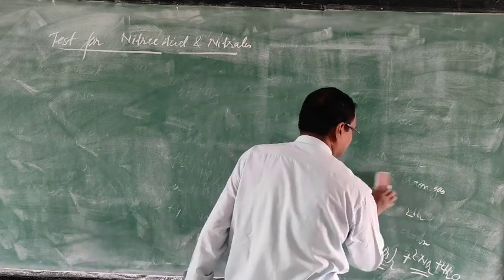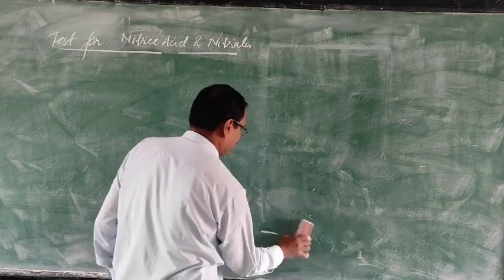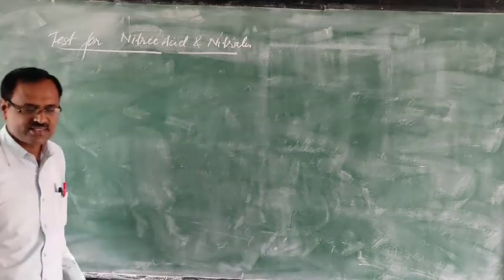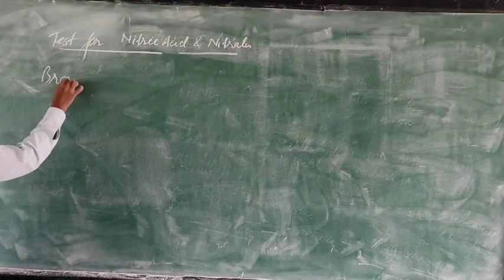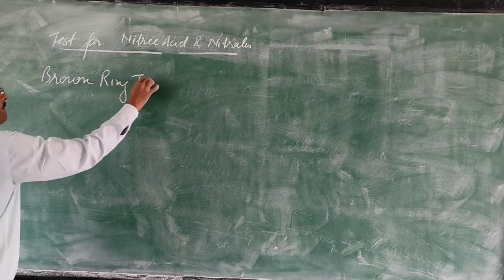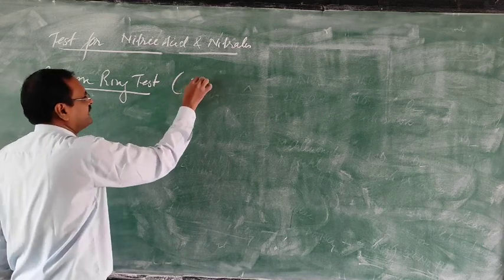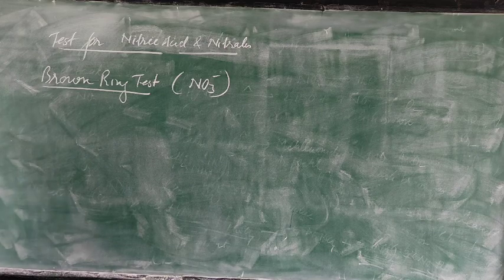As the name suggests, at the junction of the two liquids, a brown ring is formed, and this brown ring is used as a confirmatory test for nitrate. So this is the test for the nitrate radical.